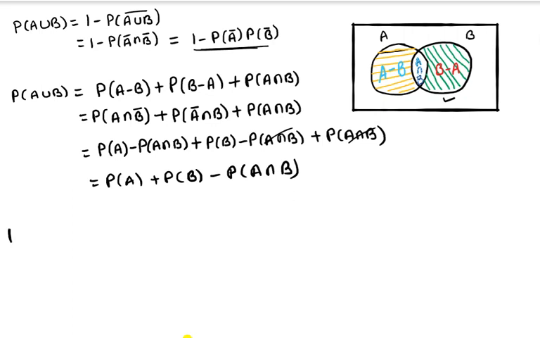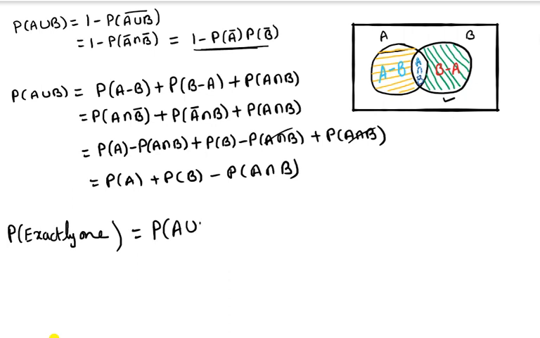At the same time, if we want to find out the probability of obtaining exactly one event occurring, exactly one event occurring means what?